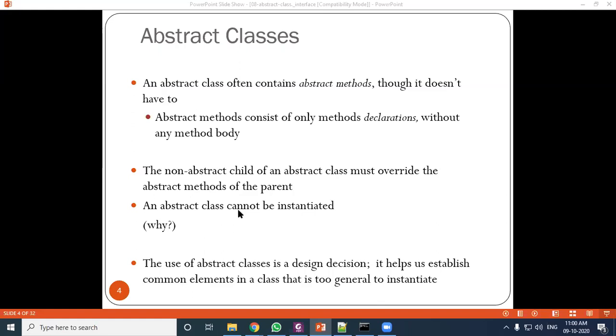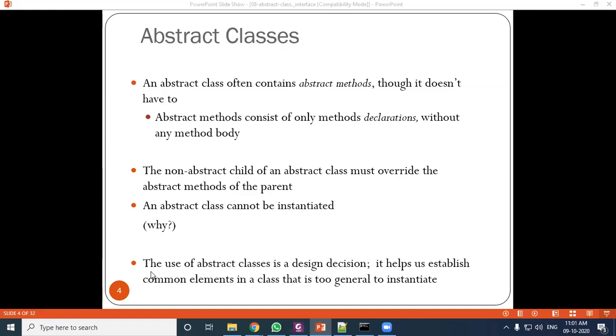Okay, and an abstract class cannot be instantiated. We cannot create the reference or object of the abstract class. Why? Because there is an abstract method, or because it is only a generic or general derivation.